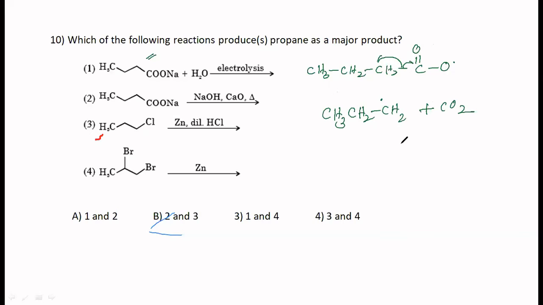Now, two such free radicals will combine to form a higher alkane. So, the alkane formed will have double the number of carbons, just like your Wurtz reaction. That is exactly what happens in Kolbe reaction. So, you will not get propane.